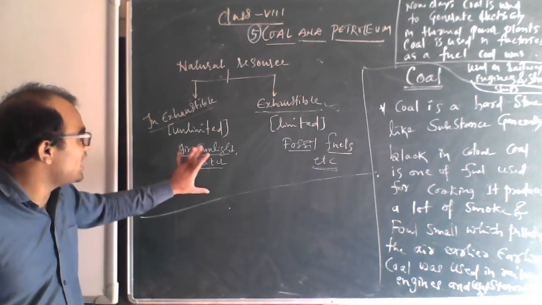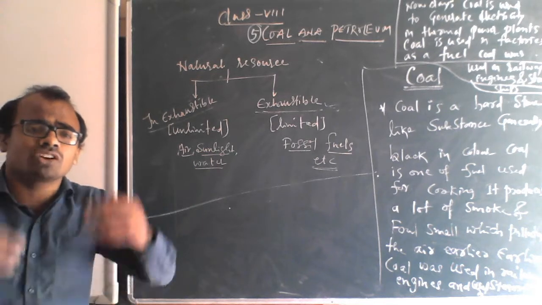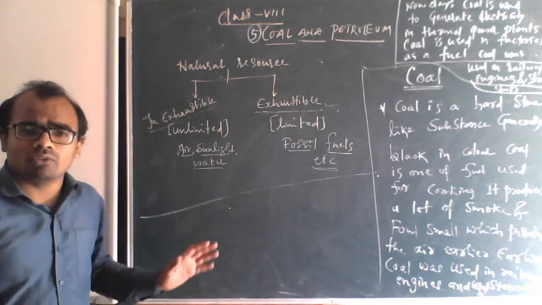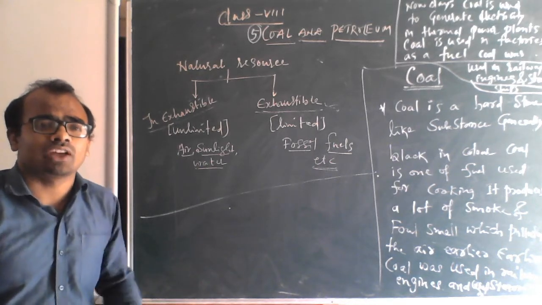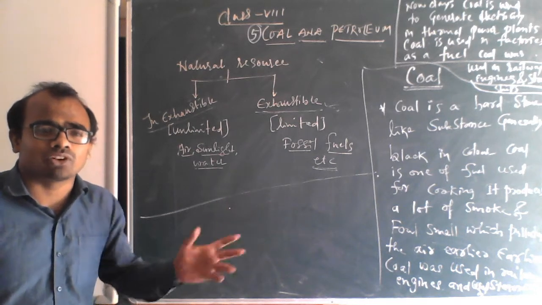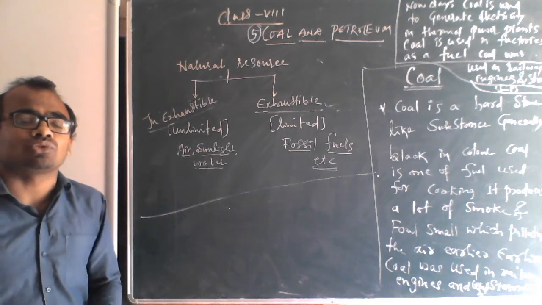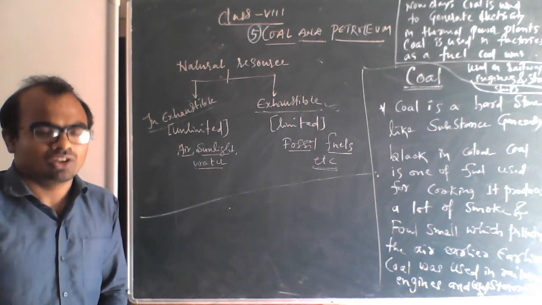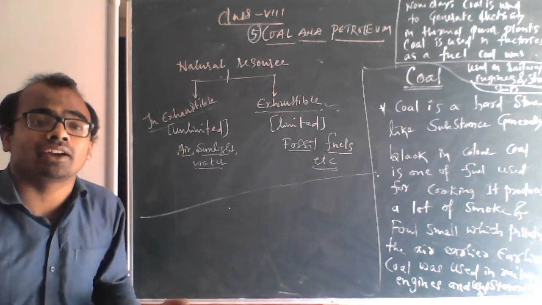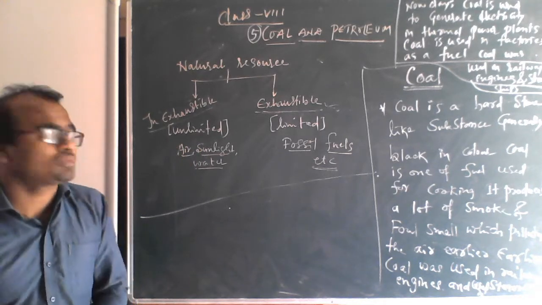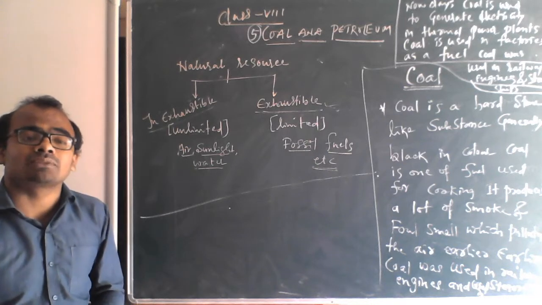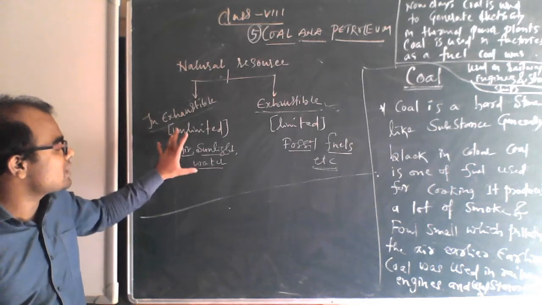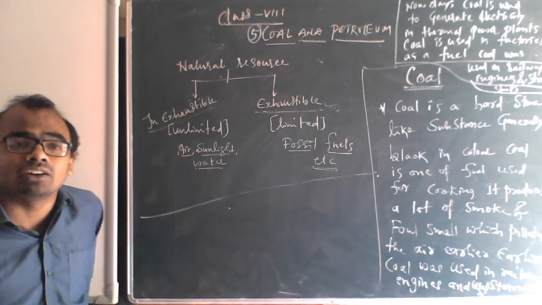So air, sunlight and water: however much you use, they will not vanish. If I use more air today, it doesn't mean I will not get air after 1 month. If I have used so much sunlight today, I will still get sunlight after 2 months. These are unlimited natural resources which we call inexhaustible. Examples are air, sunlight, water, wind energy.